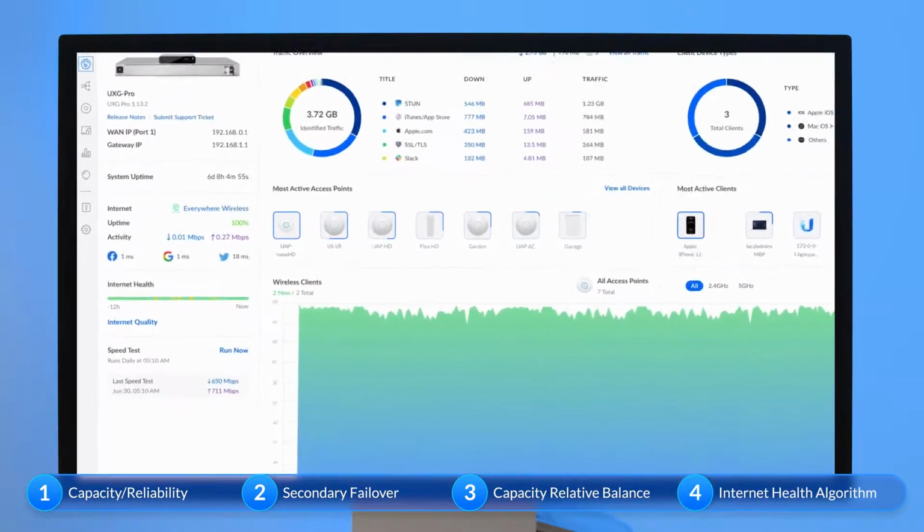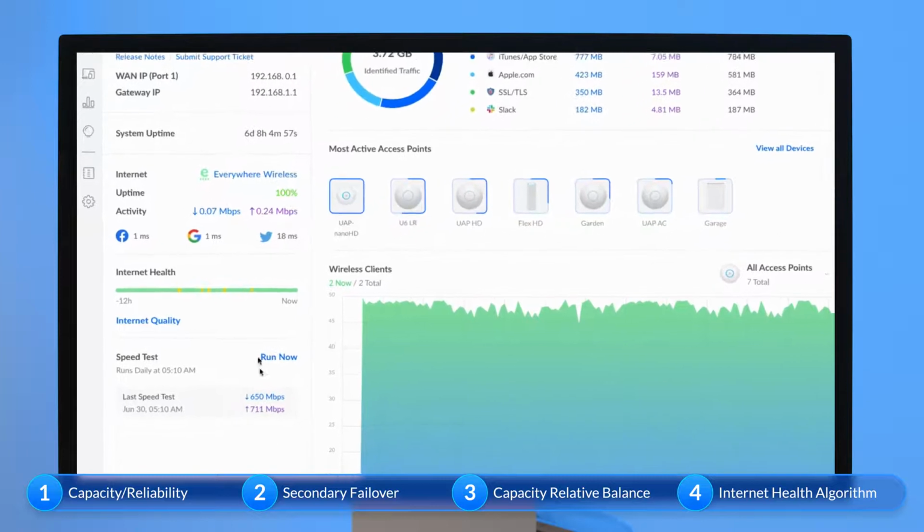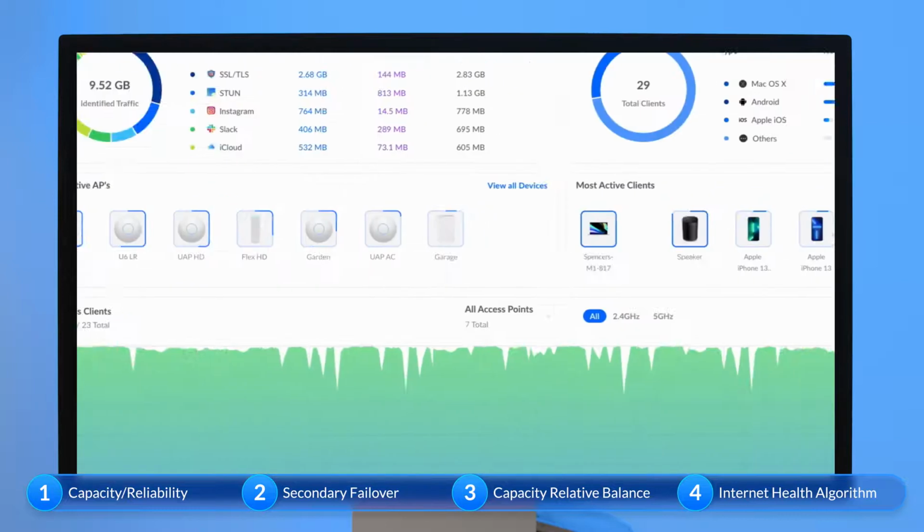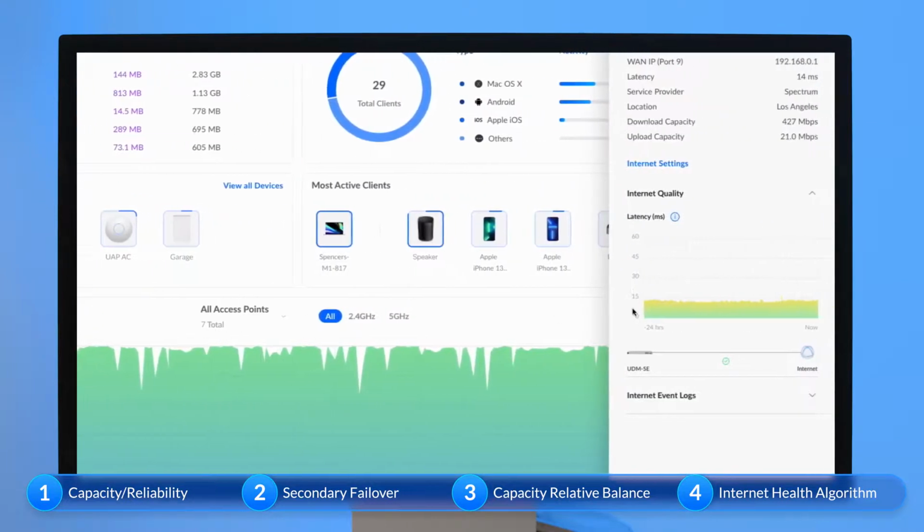Finally, for maximum efficiency, our internet health algorithm checks connectivity with multiple servers prior to failing over to your secondary connection. Although this is recommended for most, we also allow advanced users to enter a custom server that can be used to trigger failover events.